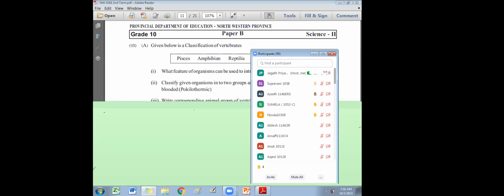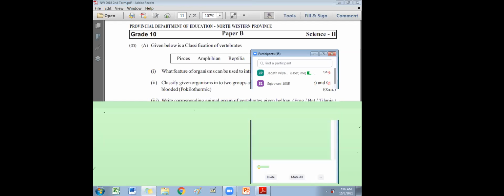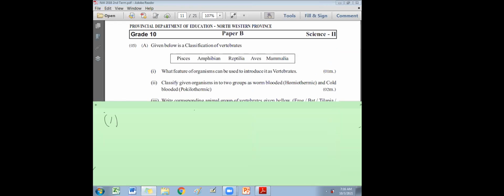Presence of what? Ayad? Presence of a backbone. Presence of vertebral column. Presence of vertebral column. Very good. Yeah, backbone also accepted, but it's better, right? Vertebral column. Presence of vertebral column. Backbone. Right.